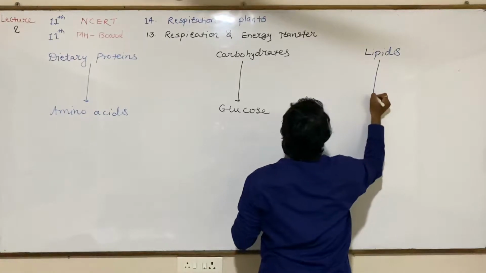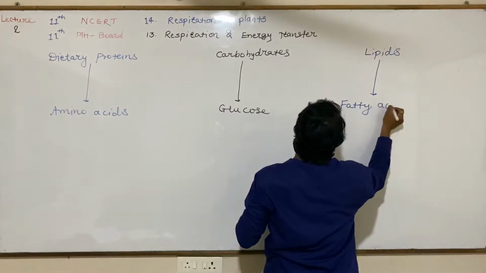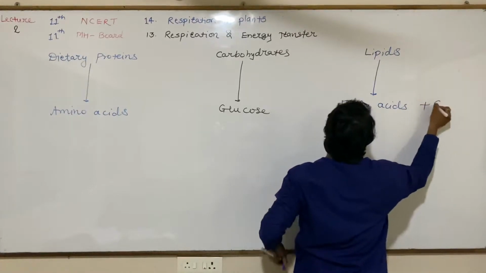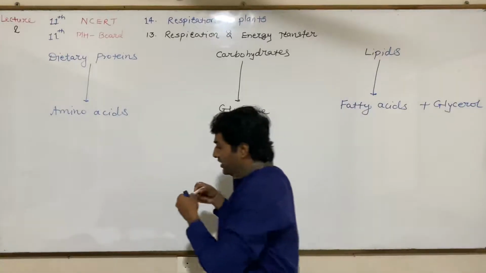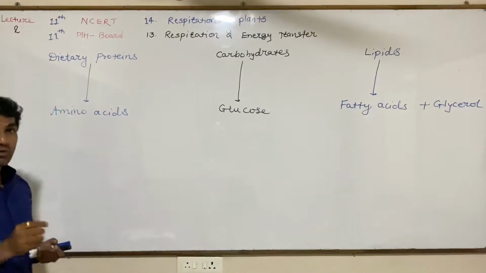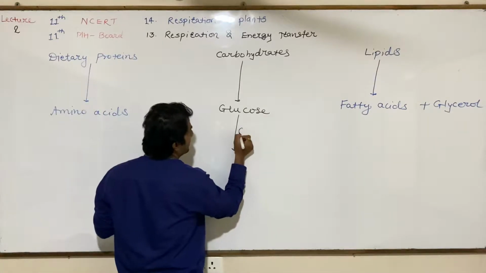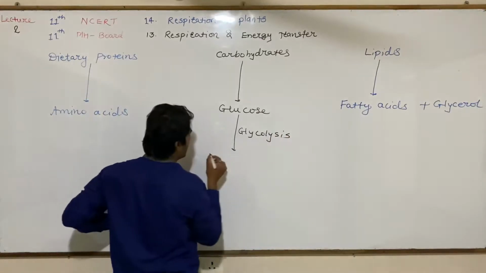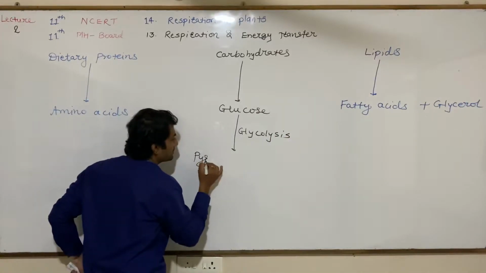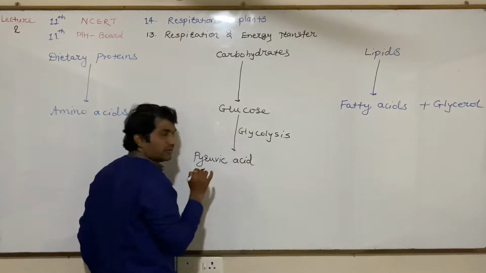Lipids get converted into fatty acids and glycerol. That glucose will undergo glycolysis to produce pyruvic acid.